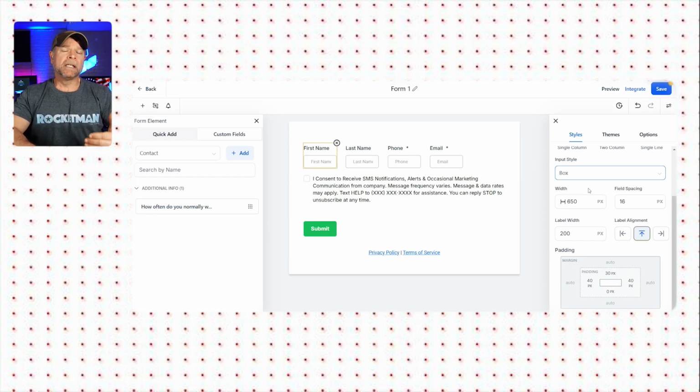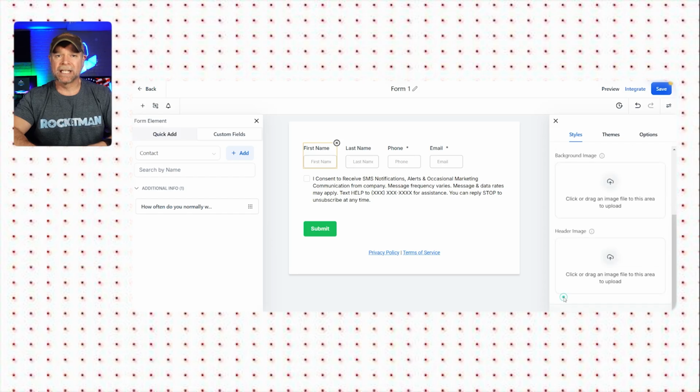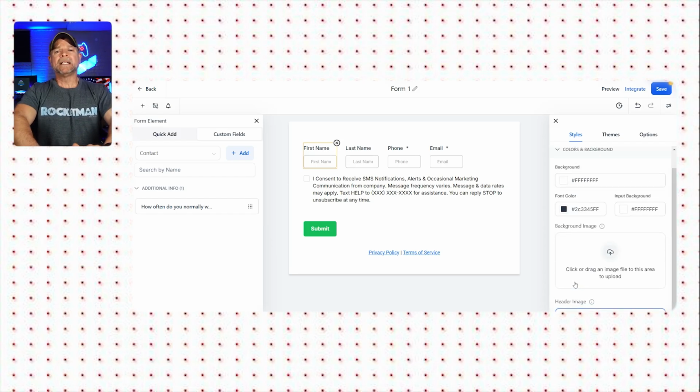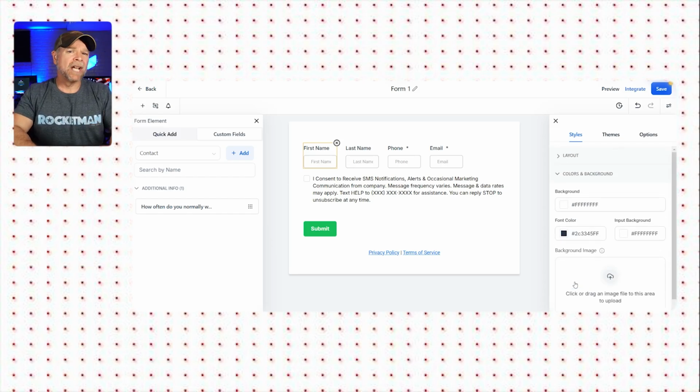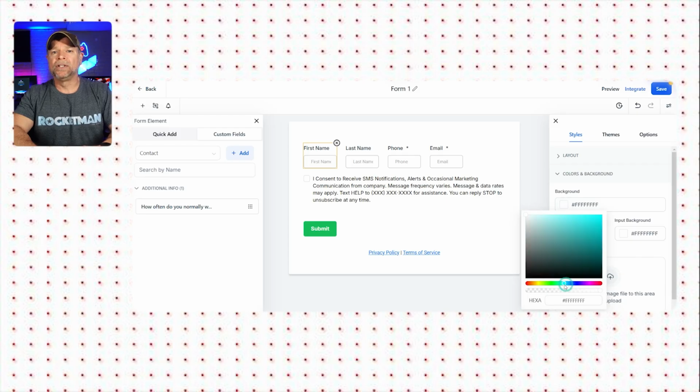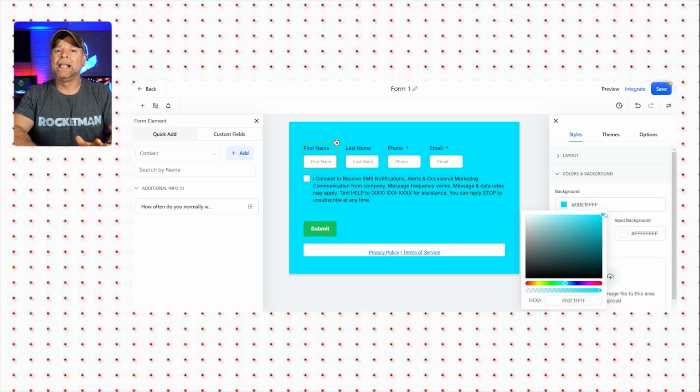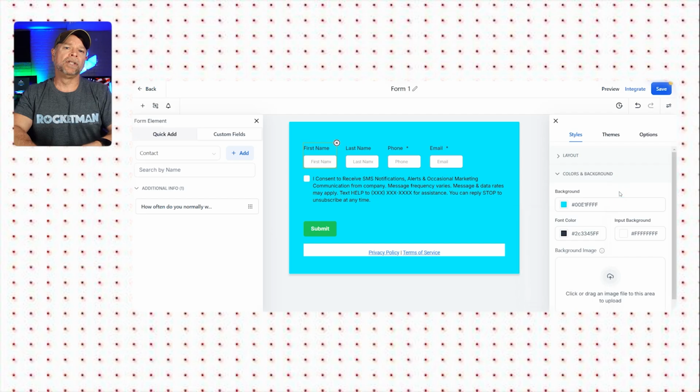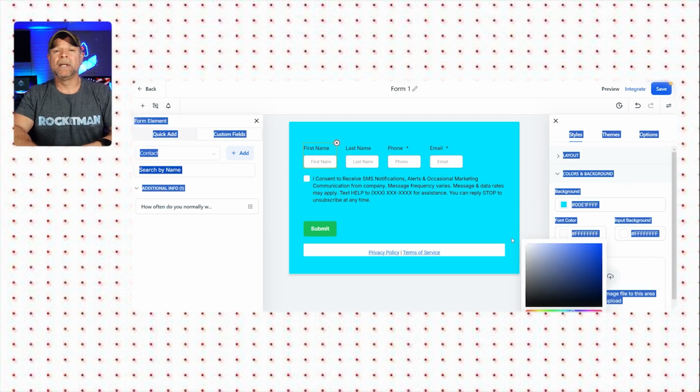You can even change the background color of the form fields. Now, to do this, you're going to click on the Colors and Background section in the Styles tab. For example, let's say that we go for a soft blue color for the background to create a calming effect, and then change the font color to white for better visibility.